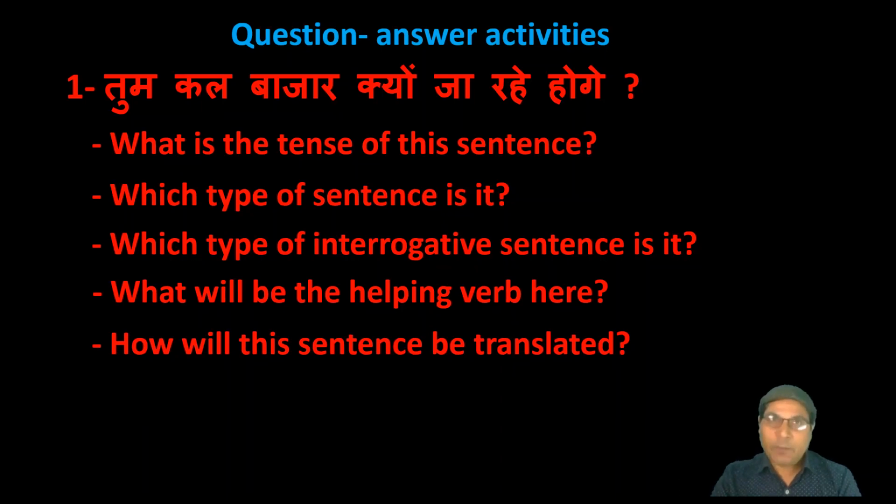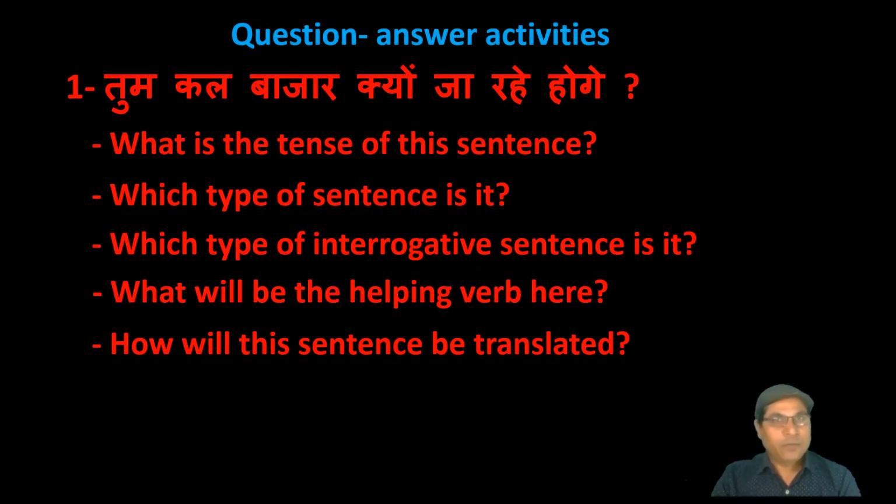Yes, as per rule, if there is B type of interrogative sentence in future continuous tense, we have to write interrogative word, then helping verb according to the subject, then be, then ing form of the verb. Very good. After that object, and at last mark of interrogation. Very good. Now translate the sentence.